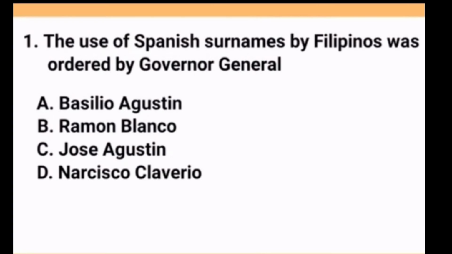Stratosphere. The use of Spanish surnames by Filipinos was ordered by Governor General A. Basilio Agustin, B. Ramon Blanco, C. Jose Agustin, D. Narciso Claveria. The answer is letter D.